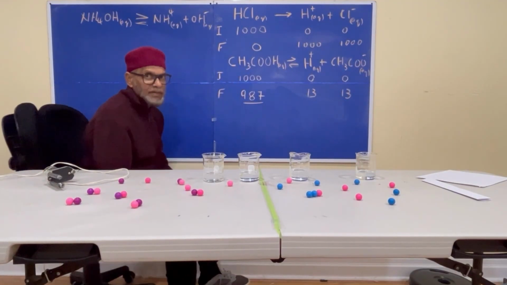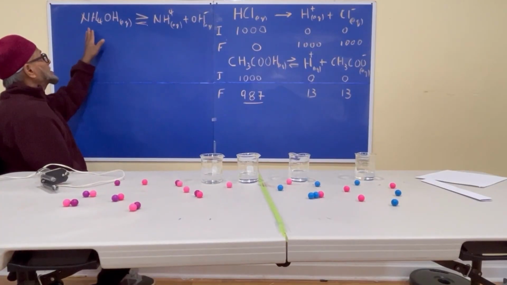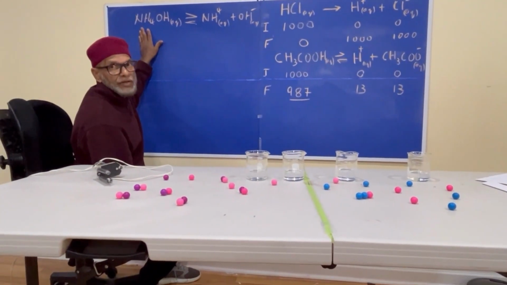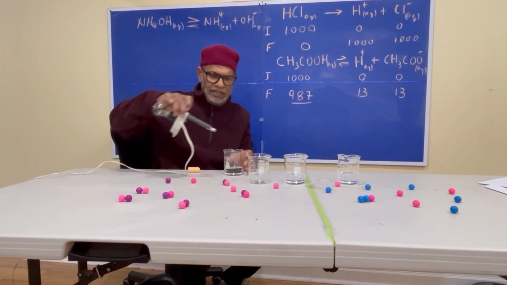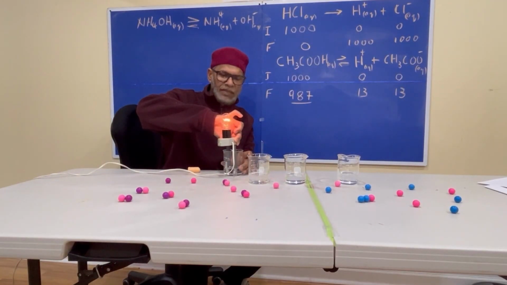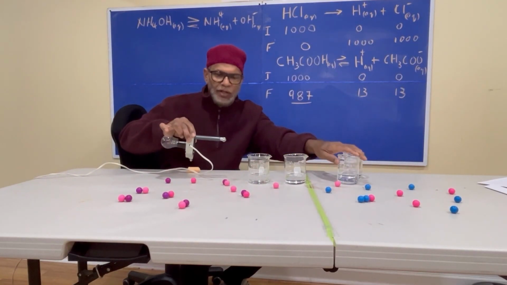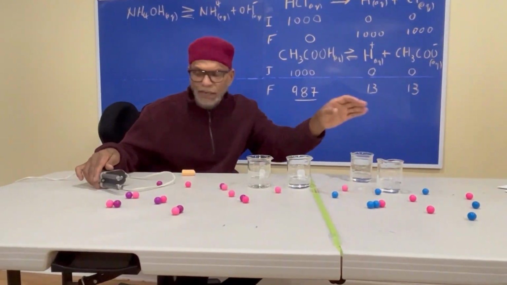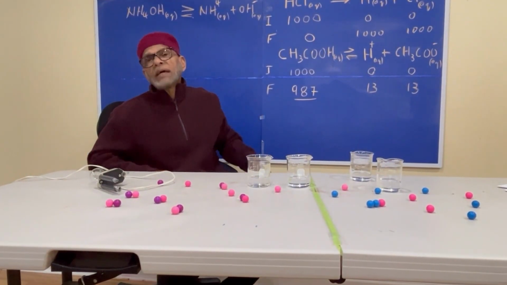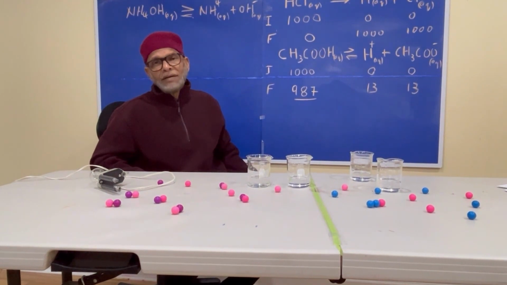Same thing holds for bases. In this case, you're going to say ammonium hydroxide is a weak base. You can do that again. This is ammonium hydroxide. See that? Lit up dimly. Okay? Sodium hydroxide, very bright. Sodium hydroxide is said to be the strong base, and ammonium hydroxide will be said to be a weak base.